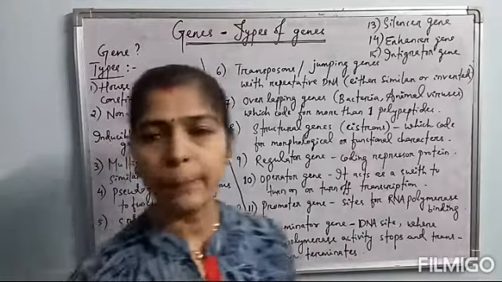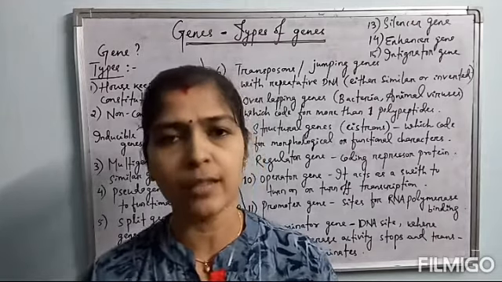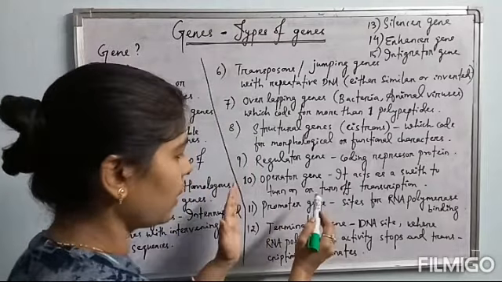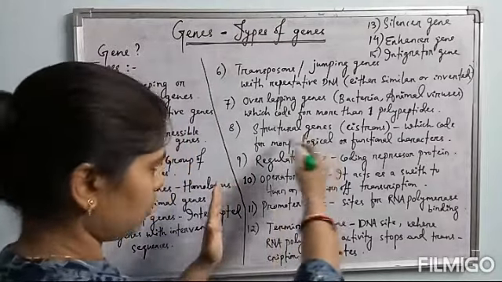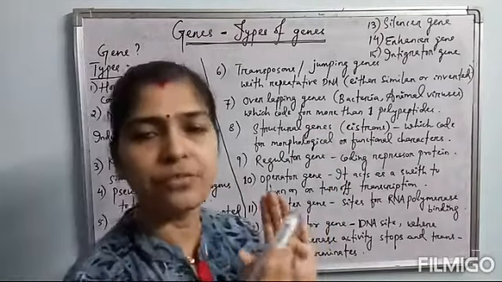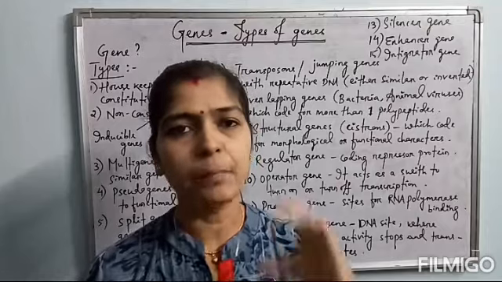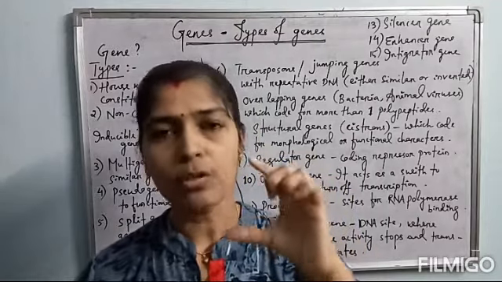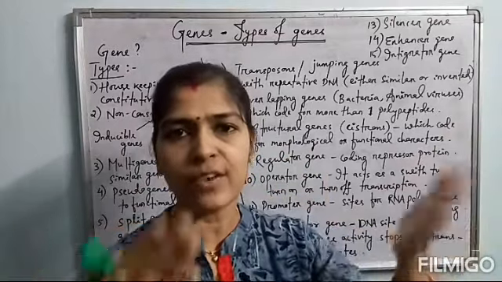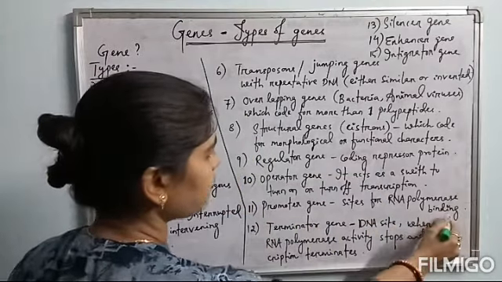Then the promoter gene. What is the promoter gene? The promoter gene must be present and active in case of cistrons, otherwise the cistrons can't express. These promoter genes are the site of the DNA upstream to the cistron's structural genes. The promoter gene provides the site for the binding of the RNA polymerase enzyme, so that it can scan the structural gene's nucleotide sequence and transcribe the mRNA. So the promoter gene is the site for RNA polymerase binding.